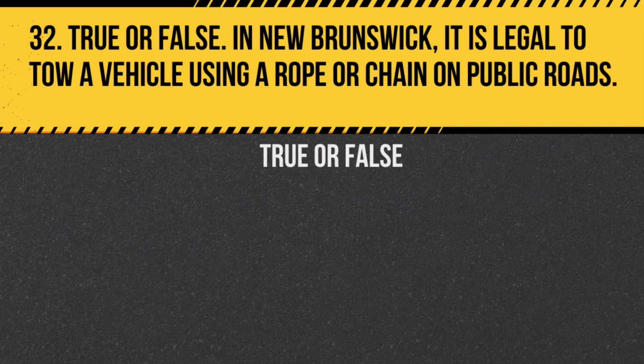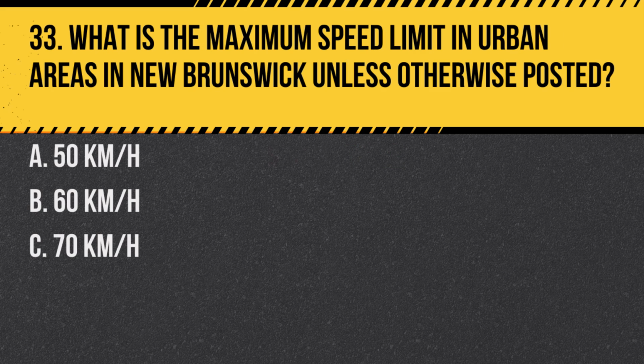Question 32. True or false? In New Brunswick, it is legal to tow a vehicle using a rope or chain on public roads. Answer: false. It is illegal to tow a vehicle using a rope or chain on public roads due to safety risks. Question 33. What is the maximum speed limit in urban areas in New Brunswick, unless otherwise posted?